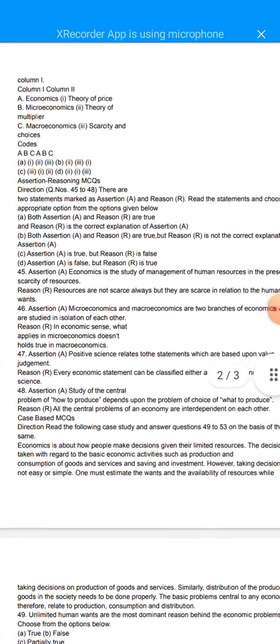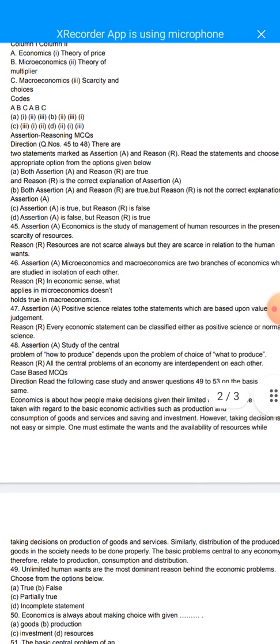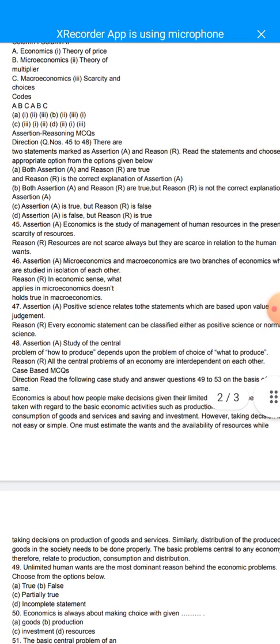Now case based MCQs are given there. So first of all, we have to read the whole paragraph, and according to the paragraph we have to answer the questions, and we have to use our presence of mind also on the basis of the chapter studied. Economics is about how people make decisions given their limited resources. The decisions taken with regard to the basic economic activities such as production, consumption of goods and services, and saving and investment.